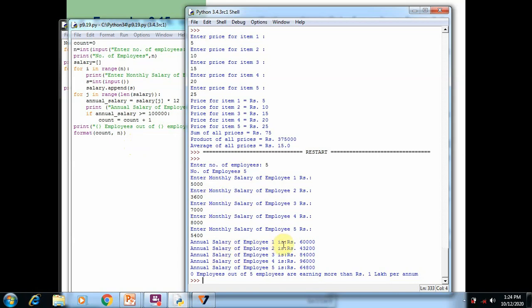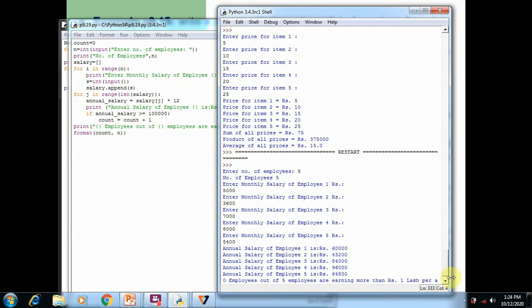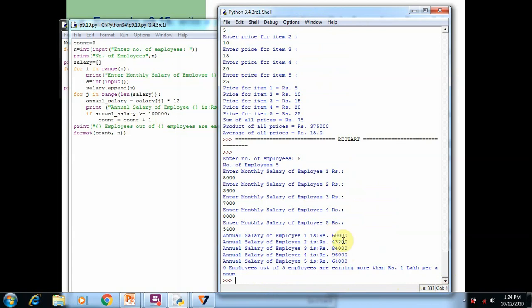In the j loop, all the salaries are converted into annual salaries, annual earnings, and each time the contents are checked with this condition. The annual salary which satisfies this condition is counted into the variable count, and finally we get the output. So in this output you can see 0 employees out of 5 earn more than 1 lakh per annum, because there is no employee who earns more than 1 lakh per annum. So again I run the same program.